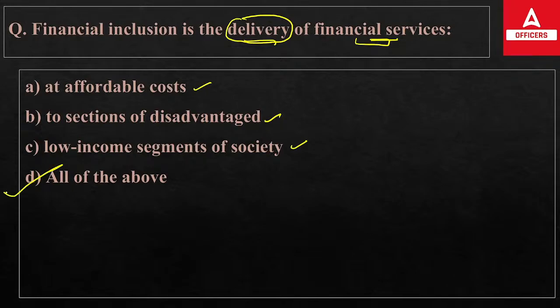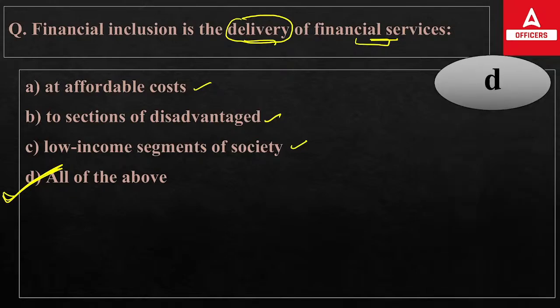So the right answer will be all of the above. To all of the above, this is how you provide the financial inclusion. This is how you do the financial inclusion in the country. The right answer will be your D option.